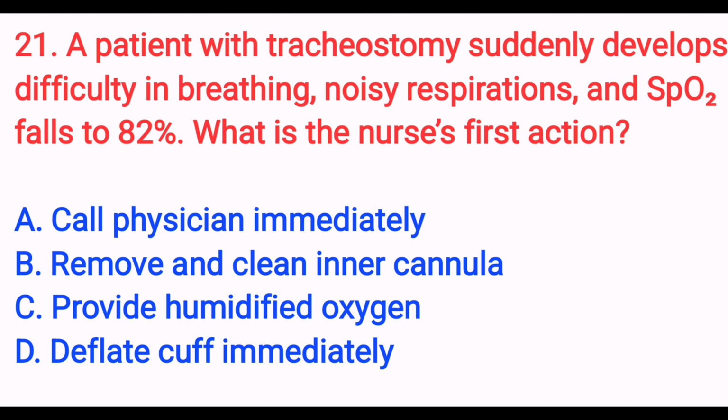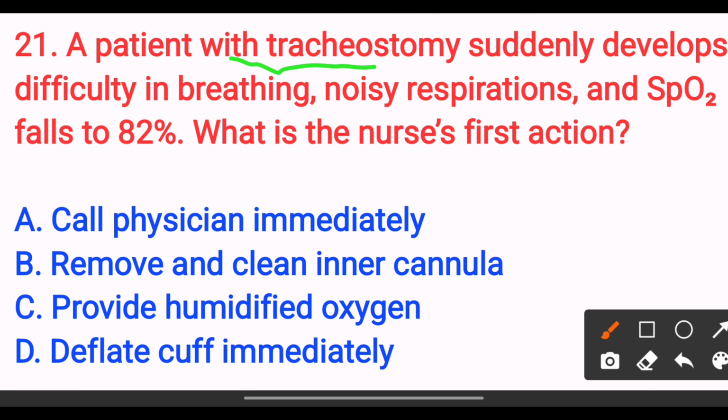Let's start. A patient with tracheostomy suddenly develops difficulty in breathing, noisy respirations and SpO2 falls to 82. What is the nurse's first action? Here the SpO2 drops to 82%. Option A, call physician immediately. Option B, remove and clean the inner cannula. Option C, provide humidified oxygen. Option D, deflate cuff immediately.